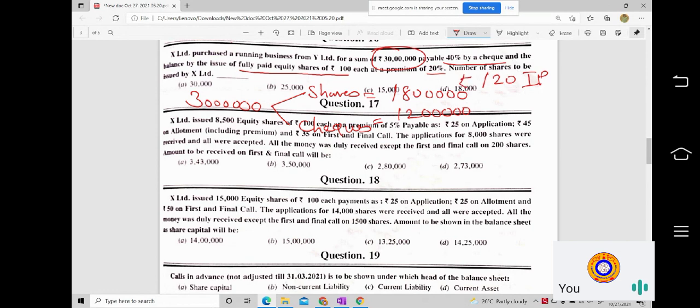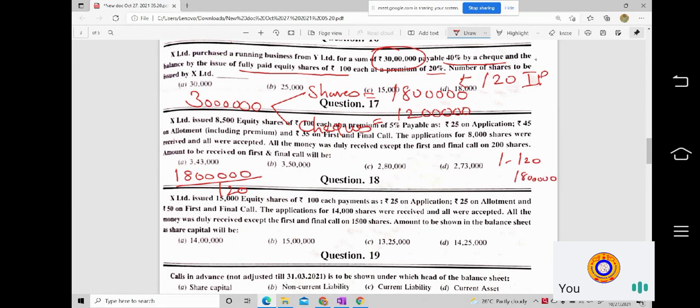So 18 lakhs divided by 120. One share costs rupees 120, and I have to make a payment of 18 lakhs, so 18 lakh divided by 120.